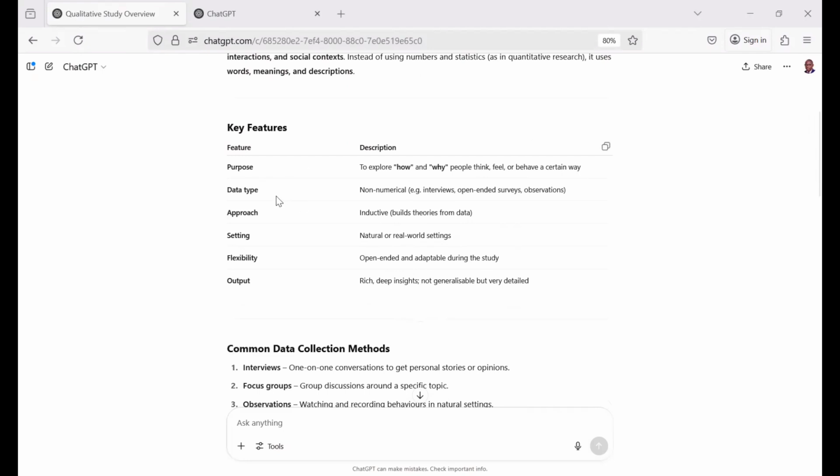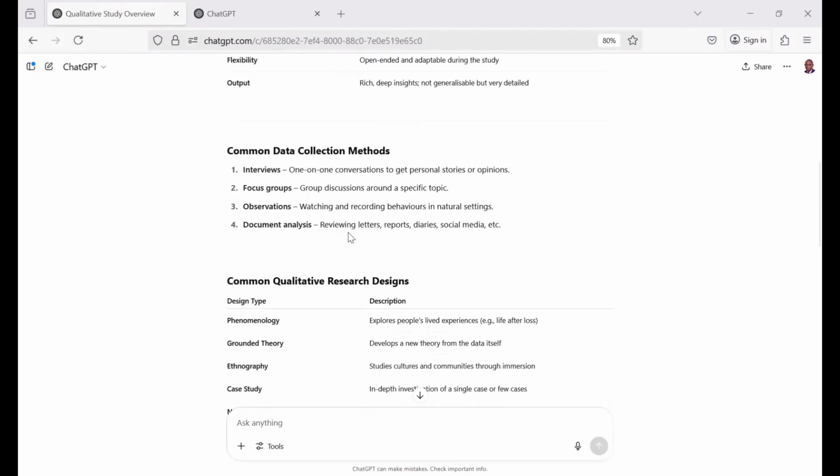Then the data type, you can see that it is telling us that the data type that you need is non-numeric, like interviews, open-ended surveys, and observations. And the approach could be inductive, which is building theories from data. And these are the things that we teach in qualitative study. Look at that, look at the settings, look at the flexibility, look at the output. And then it goes further.